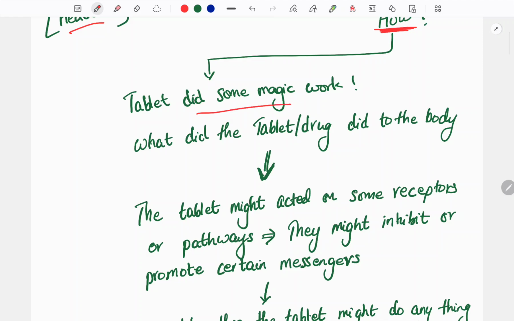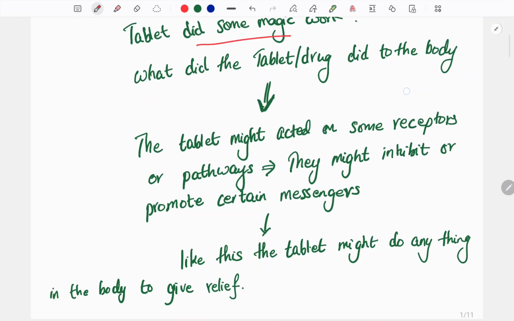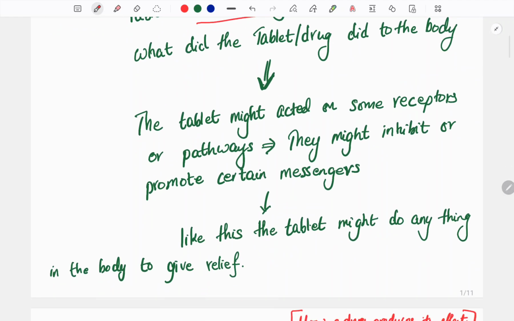After consuming the tablet the headache is gone. That means the tablet is doing some magic work. So what did the tablet or drug do to the body? The tablet might have acted on some receptors or pathways. In humans, there are many receptors and many pathways.